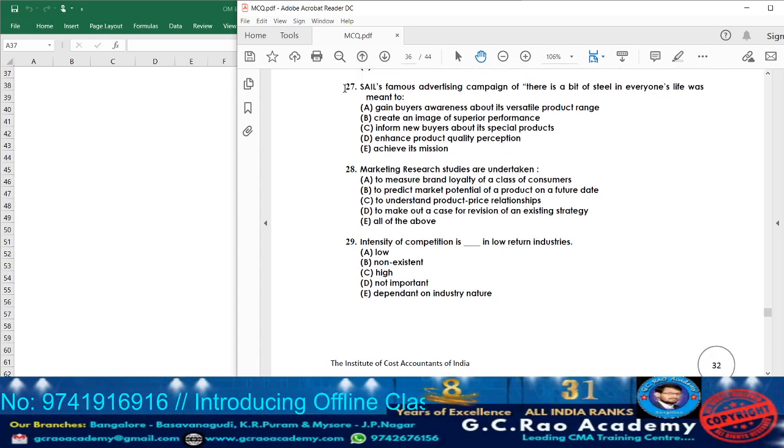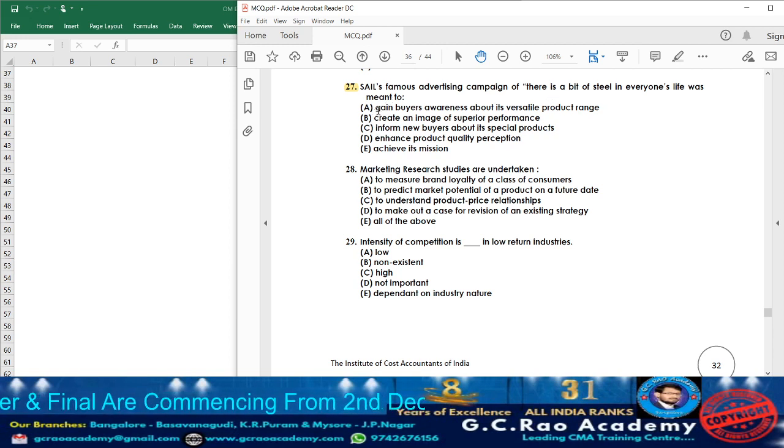Okay, now let us move on to question 27. Sales' famous advertising campaign of "There is a bit of steel in everyone's life" was meant to. Actually, whenever the sales company advertises, this is the statement they give: There is a bit of steel in everyone's life. It is the mission statement of the sales company.